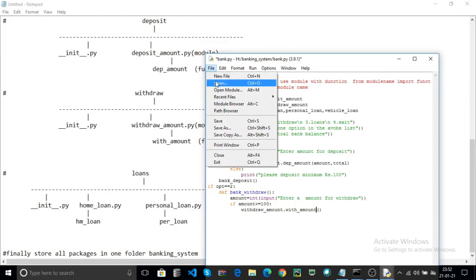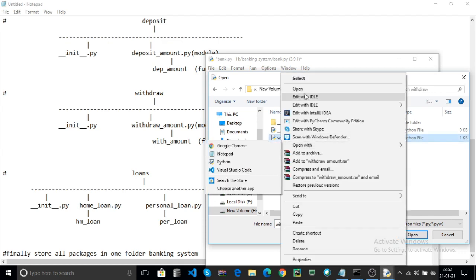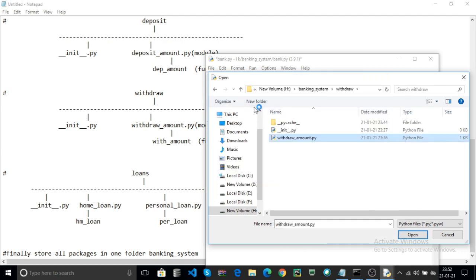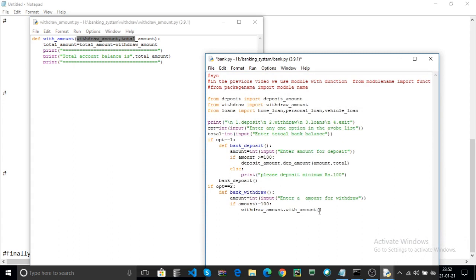Now open the file, that is the withdraw file. Here the withdraw amount passes two parameters: the first one is your withdraw amount and the second is your total amount. Finally the total balance is updated and the total amount is printed in the with_amount function in your withdraw_amount.py file.